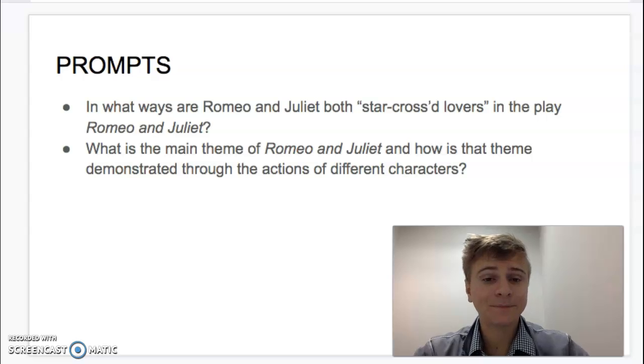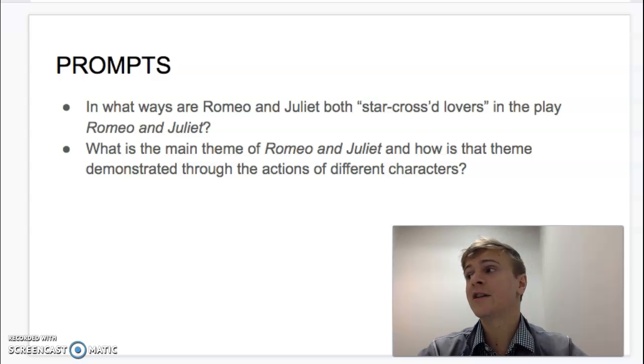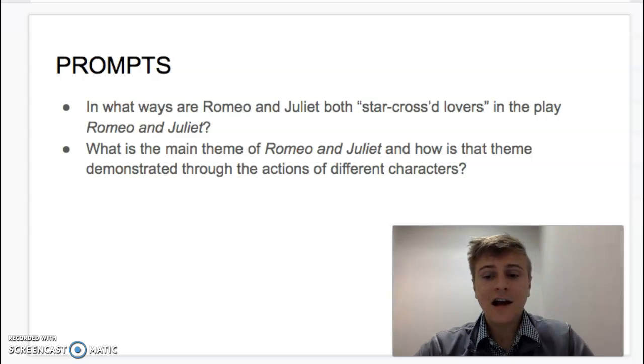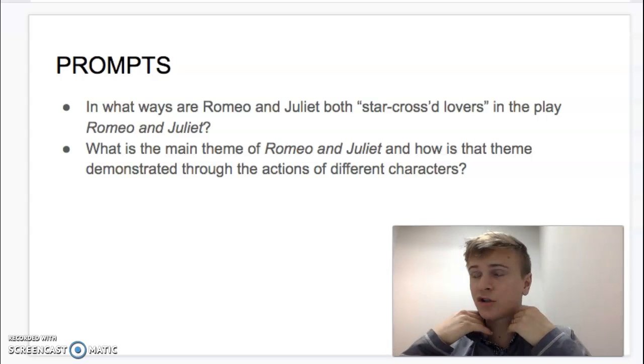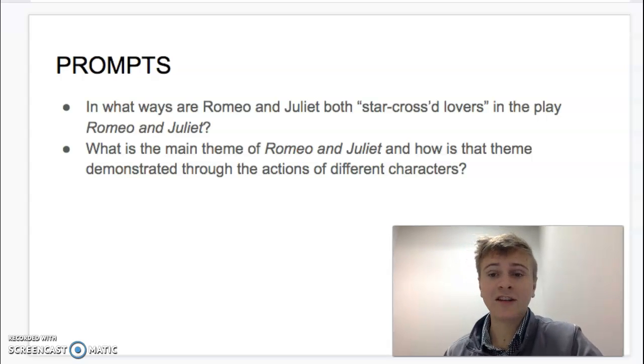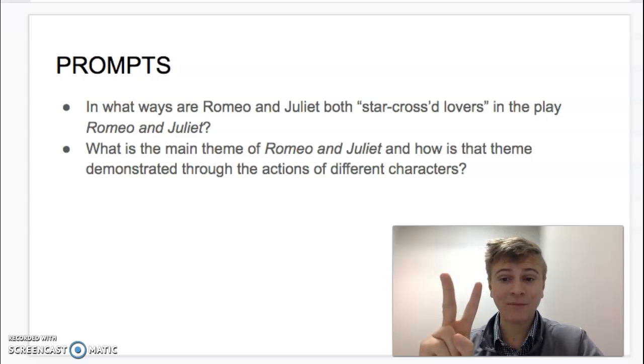And then the second prompt is, what is the main theme of Romeo and Juliet, and how is that theme demonstrated through the actions of different characters? We talked about a couple of different possible themes. We talked about true love or stuff like that. But something that I talked about a lot is being overly emotional, or when you have too much emotion invested in something, what can happen. Think of Friar Lawrence talking about the flower. So that's something to think about for sure. Those are your 2 prompts.